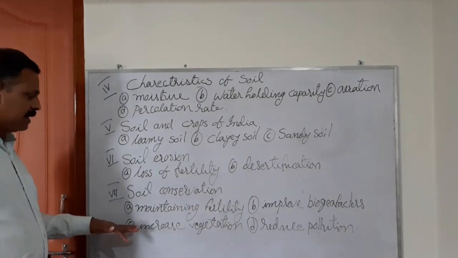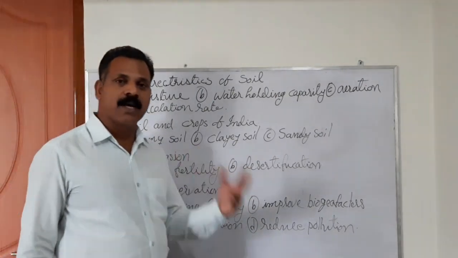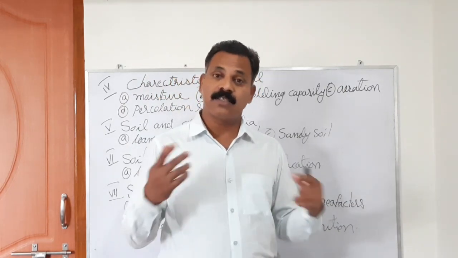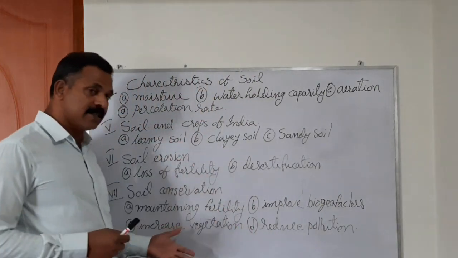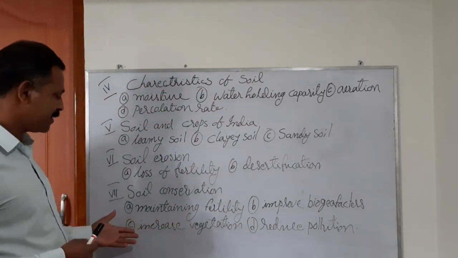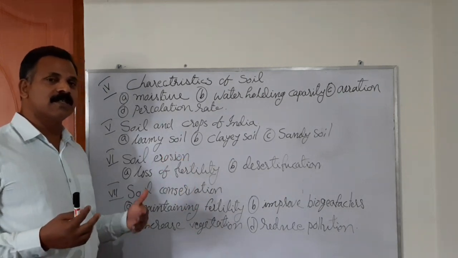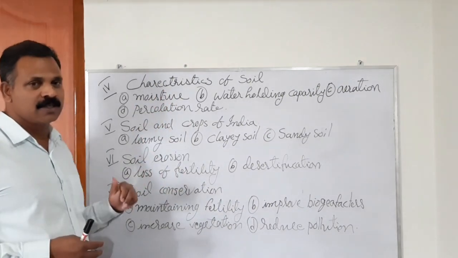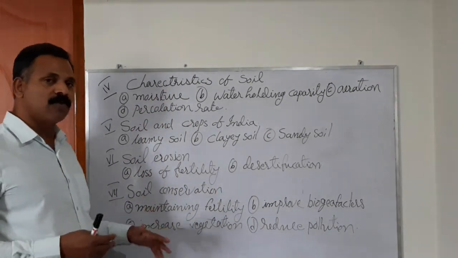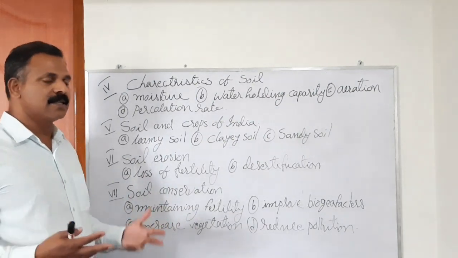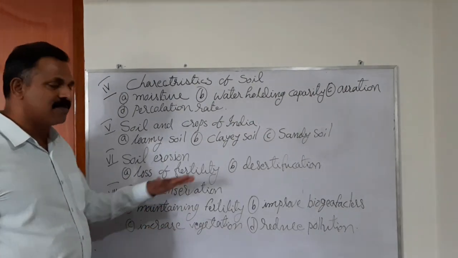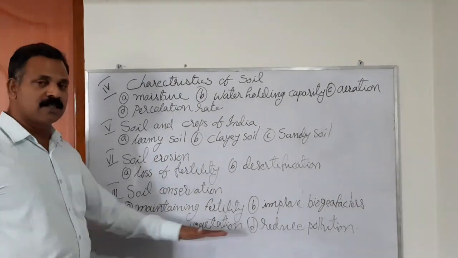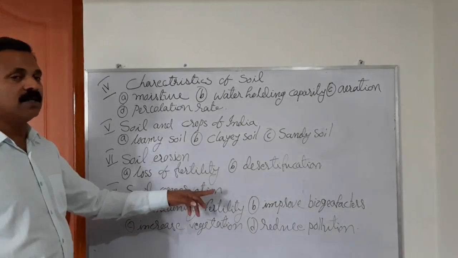And next thing is increase vegetation. When we plant more trees, more plants on the soil, it gives fertility too. Why? Because of the nitrogen cycle. Plants help in the nitrogen cycle, and the more vegetation, the better the quality of the soil. It will stop soil erosion, and it will help increase humus. Many such reasons are there. That's why when you increase the vegetation in a particular area, the soil components and the soil quality will be increased. This is also another method to conserve soil.